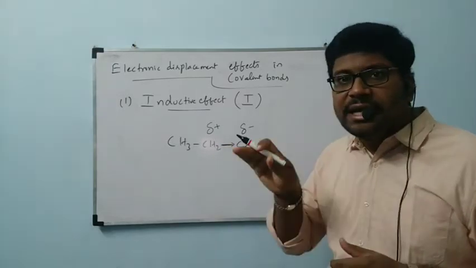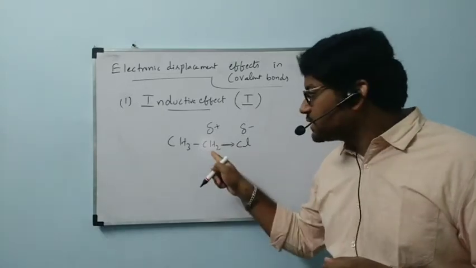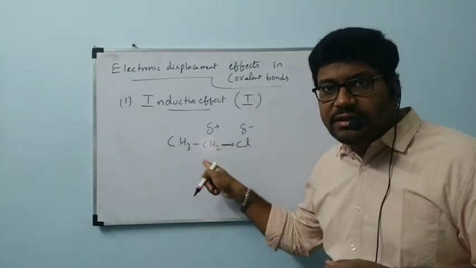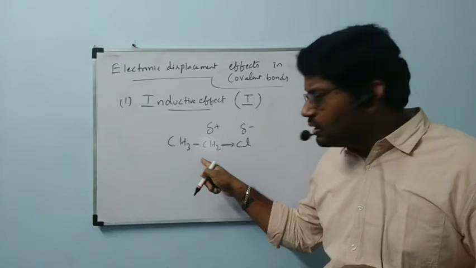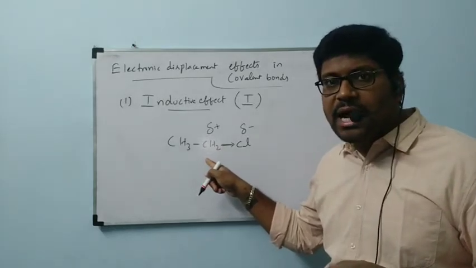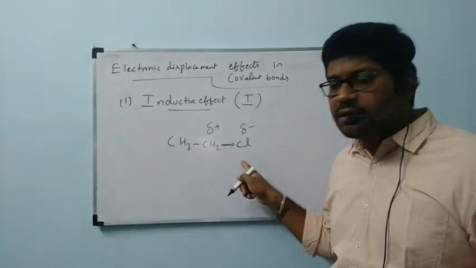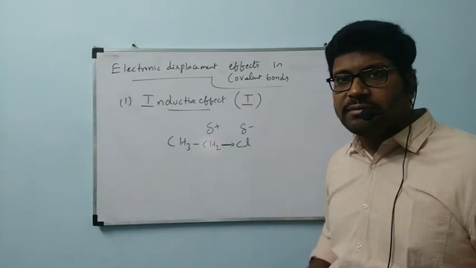Then carbon is getting less electron density, and that's why it is getting positive charge. When this carbon has less electron density, what will it do? It will want to pull electrons, but carbon cannot pull electrons back from chlorine.